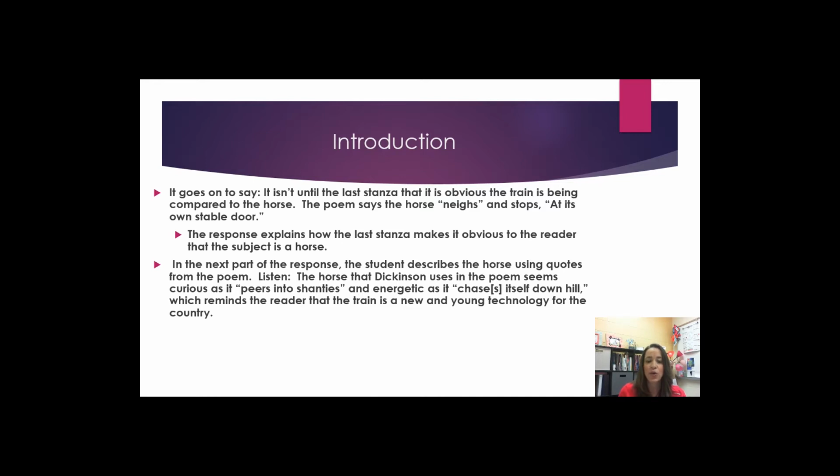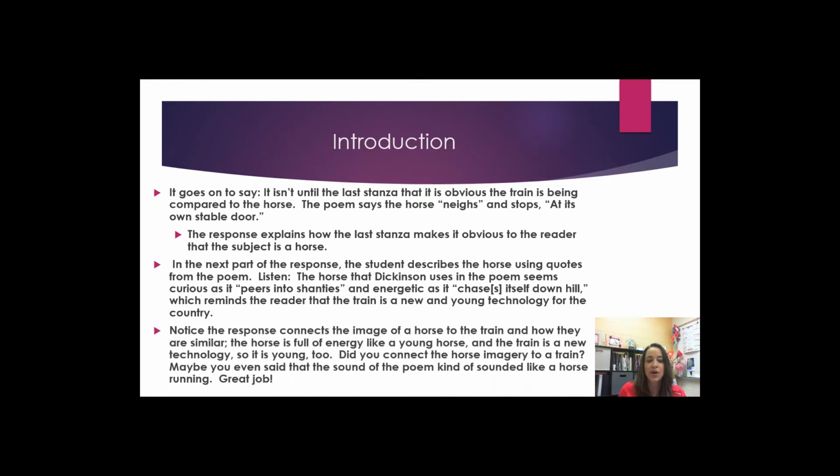Listen. The horse that Dickinson uses in the poem seems curious as it peers into shanties, and energetic as it chases itself downhill, which reminds the reader that the train is a new and young technology for the country. Notice the response connects the image of a horse to the train and how they are similar. The horse is full of energy like a young horse, and the train is a new technology, so it's young too. Did you connect the horse imagery to a train? Maybe you even said that the sound of the poem kind of sounded like a horse running. Great job.